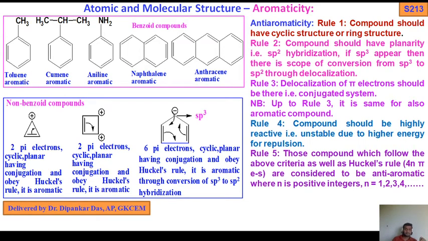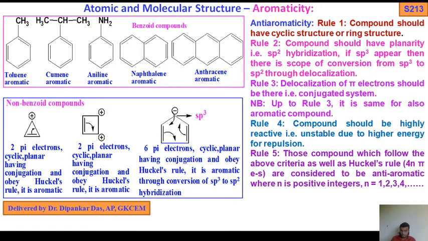Rule 3: delocalization of pi electrons should be there, that is, a conjugated system. Up to rule 3, it is the same as for aromatic compounds. Rule 1, rule 2, rule 3 are the same as mentioned in the case of aromatic compounds.